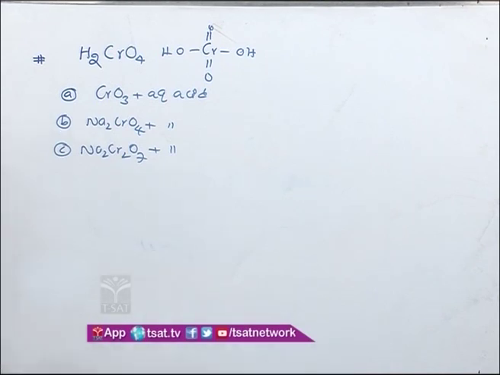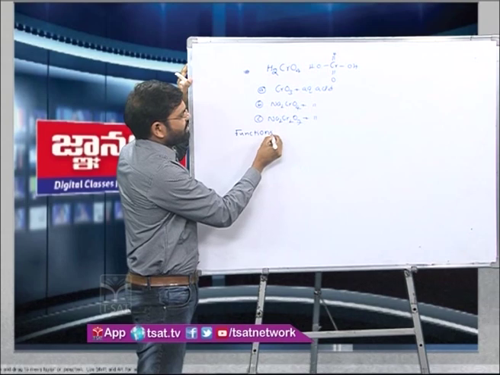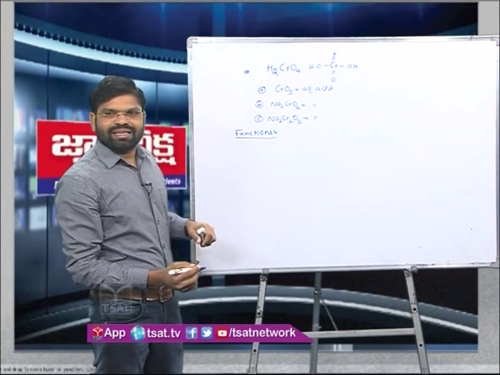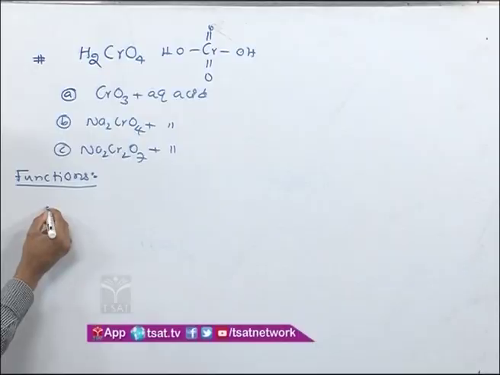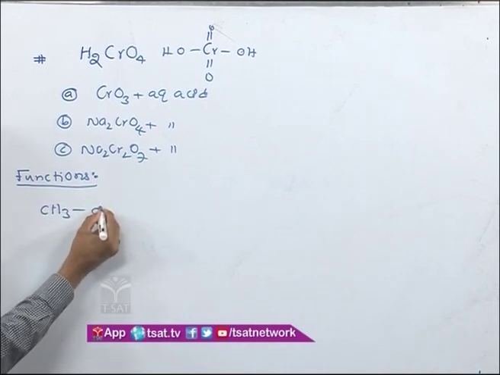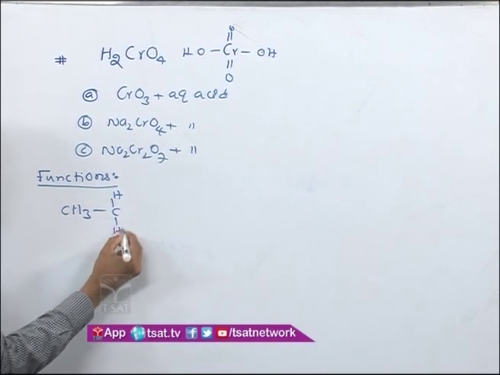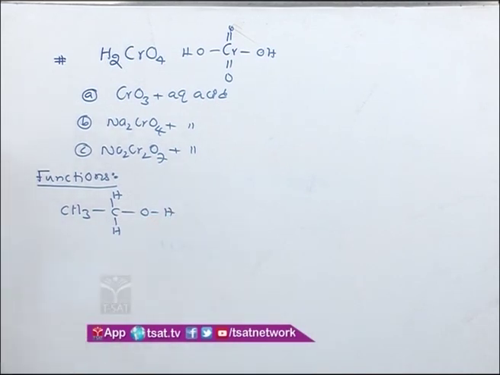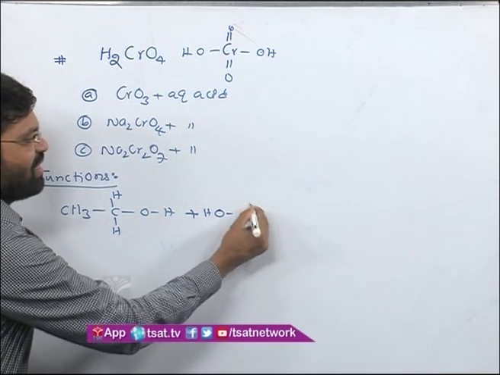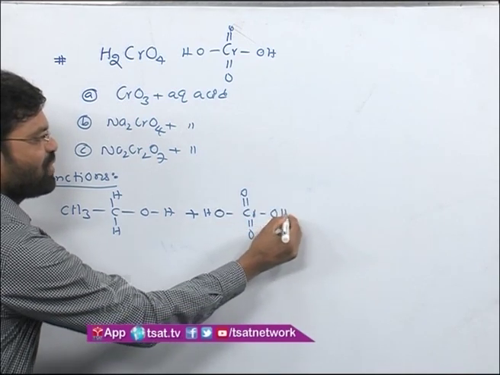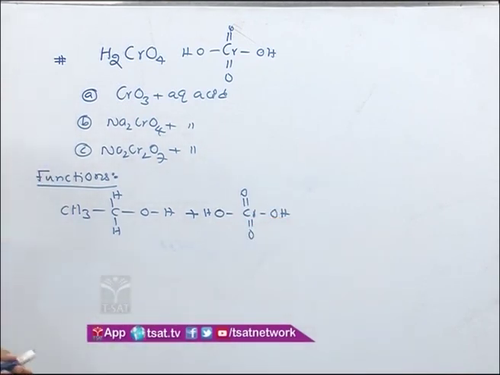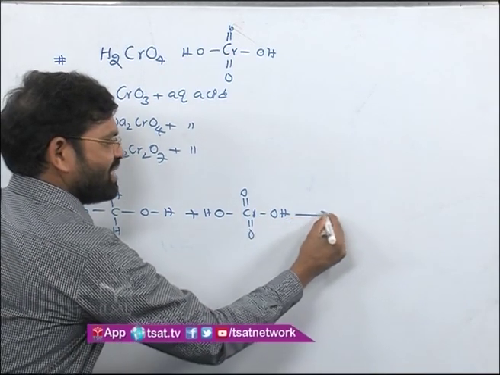Now, what does it do exactly? Suppose alcohols are there. Let us take a primary alcohol. If I take, let us say, CH3, hydrogen and hydrogen, and this is OH, it is a primary alcohol I have taken. If I treat it with chromic acid, that is Cr, double bond oxygen, and here OH, first of all it gives what you call a chromate ester.